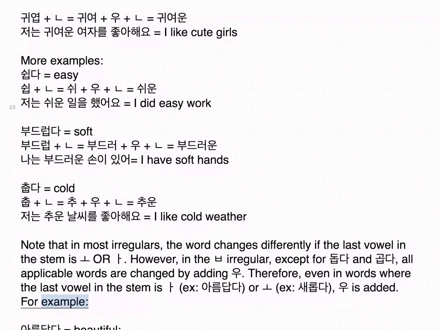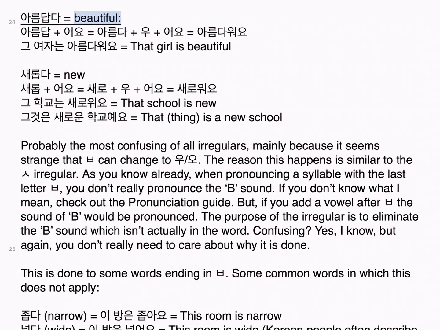For example, 아름답다, beautiful: 아름다 plus 어요, 아름다 plus 우 plus 어요, 아름다워요. 그 여자는 아름다워요. That girl is beautiful. 새롭다, new: 새로 plus 어요, 새로 plus 우 plus 어요, 새로워요. 그 학교는 새로워요. That school is new.